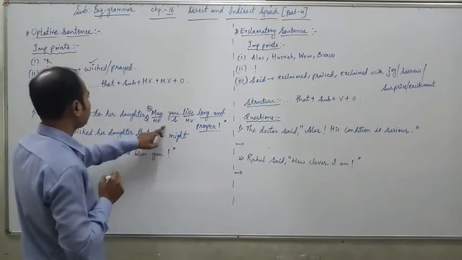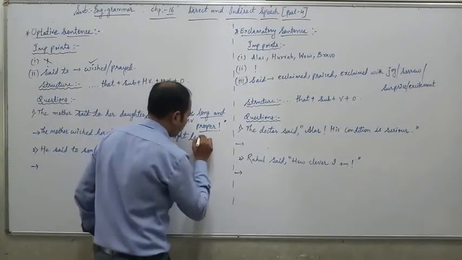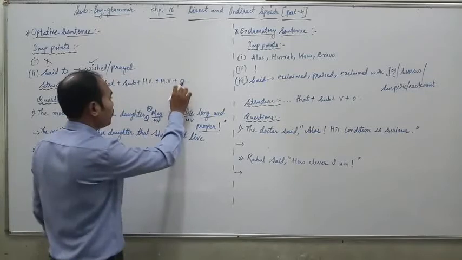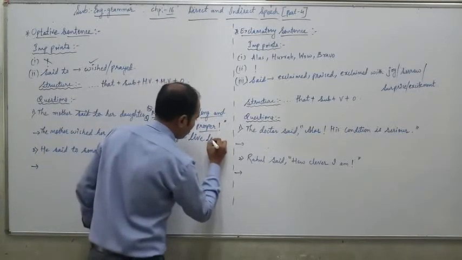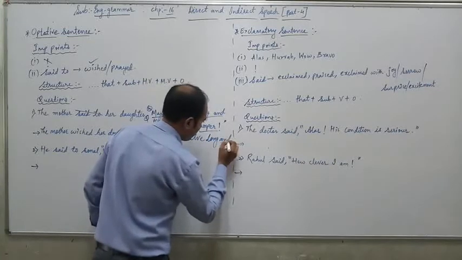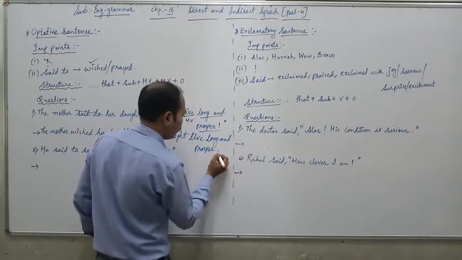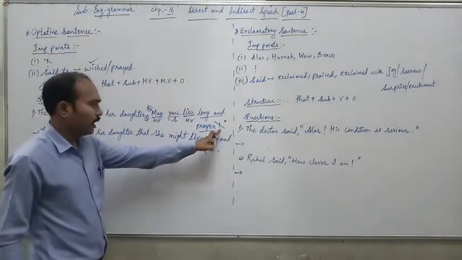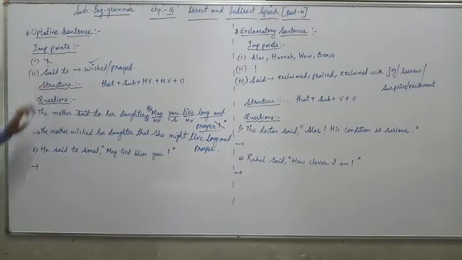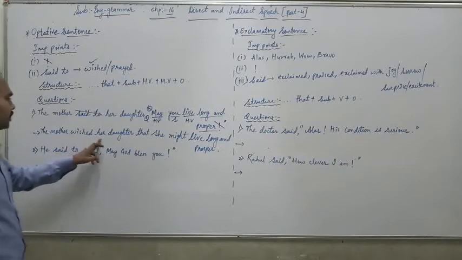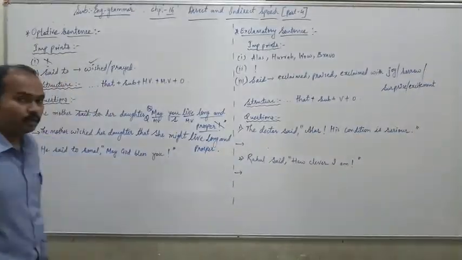Then the main verb. Main verb is live. And finally the other words: long and prosper. And finally a full stop. We cannot write the exclamation mark in indirect speech, as we have already discussed. So the answer is: The mother wished her daughter that she might live long and prosper. In this way you have to convert it.